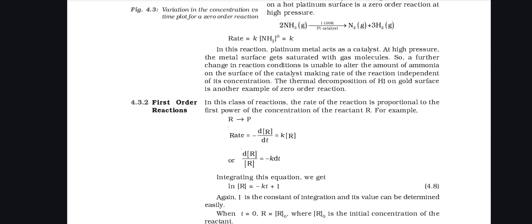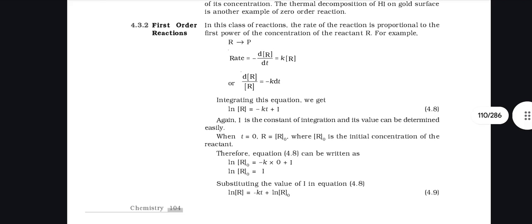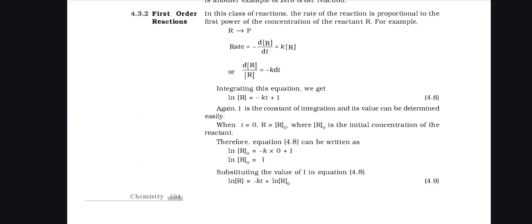In this class of reaction, the rate of reaction is proportional to the first power of the concentration of reactant R. For example, this, as you see. Again, I is the constant of integration and its value will be determined easily when t equals 0, R equals R naught, where R naught is the initial concentration of reactant. Therefore, the equation can be written like this.